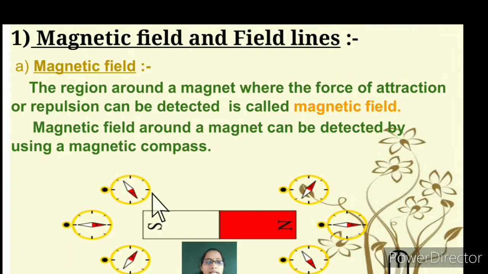So it can be detected by using a magnetic compass. You can see this is the magnetic compass. When you bring it near, there is a force of attraction. The north pole and south pole attract, but when you bring the same poles together, there is a repulsion.